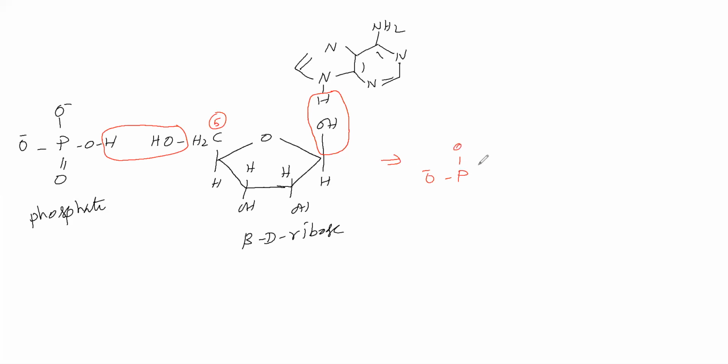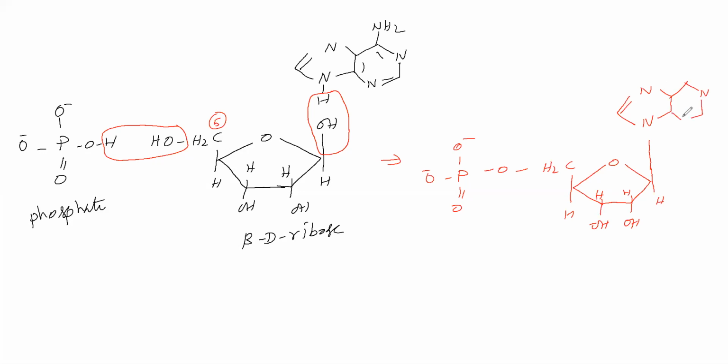This phosphate part we will take. This is the phosphate part. Here CH2 is the 5th carbon of beta D ribose. This is the first carbon, second carbon, and third carbon of beta D ribose. This is the base part, the adenine base part. Adenine base part we have written.